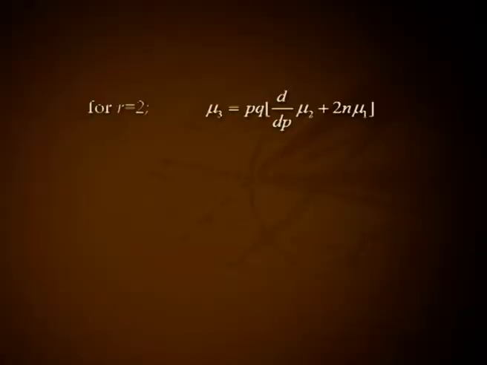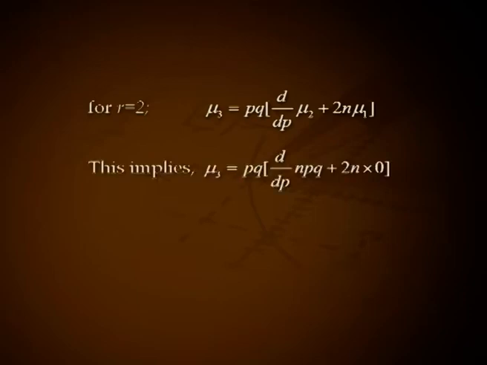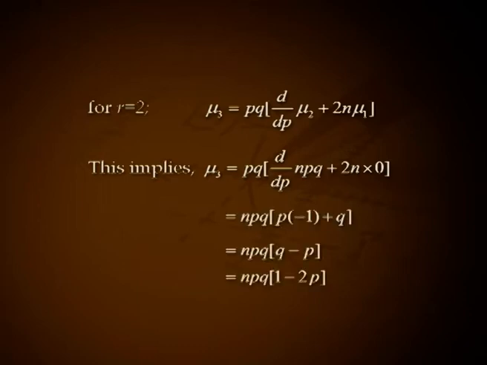Third and fourth central moments. We have mu 1 equal to 0 always, and the variance mu 2 equals npq. Then by using the above recurrence formula, for r equal to 2, mu 3 equals pq into d by dp of mu 2 plus 2n into mu 1. This implies mu 3 equals pq into d by dp of npq plus 2n into 0, that is npq into (q minus p), or npq into (1 minus 2p).